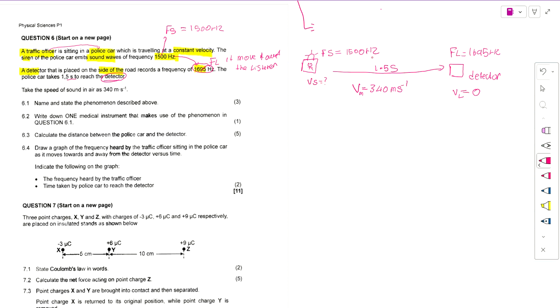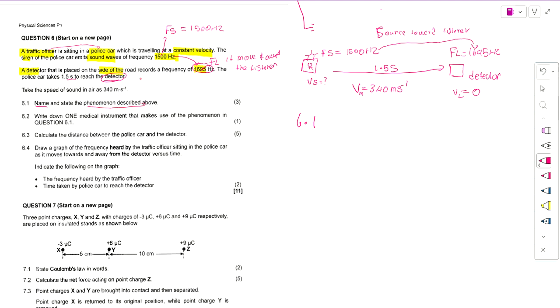And now they say that the frequency heard by the listener is increasing, which means the source is moving toward the listener. And now the first question they ask us is to name and state the phenomenon described here.